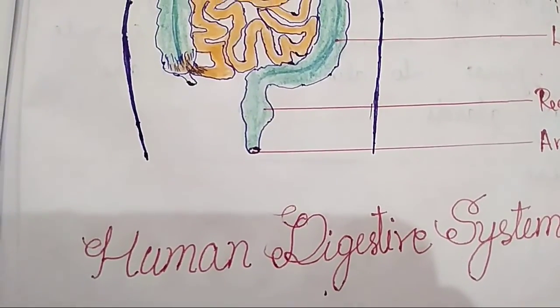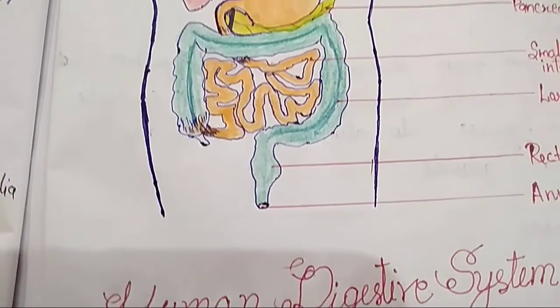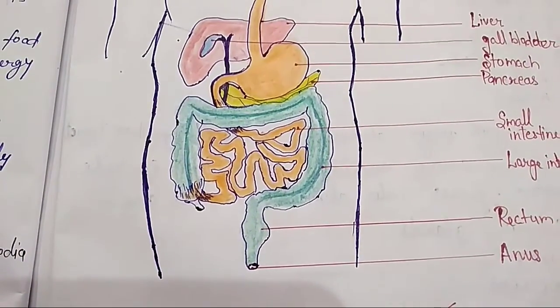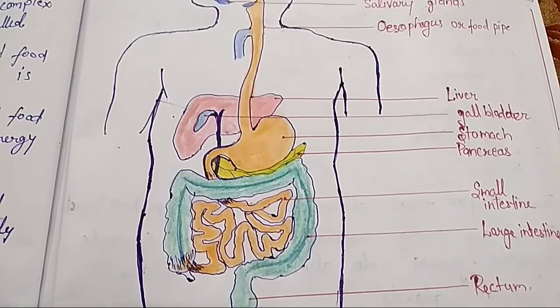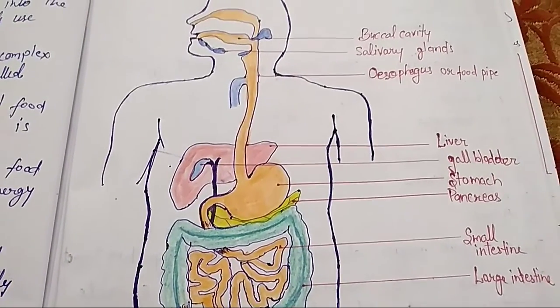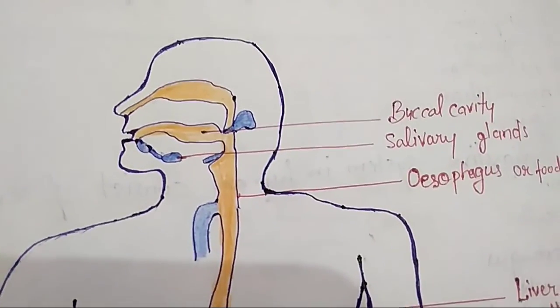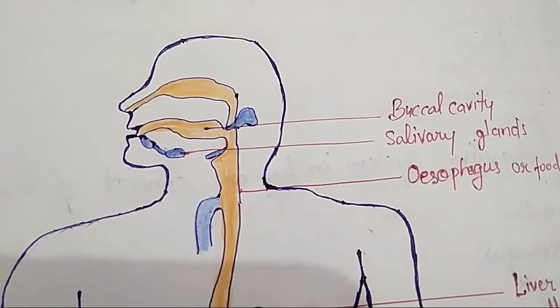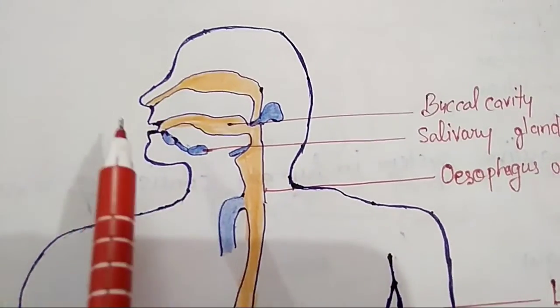Here you can see the human digestive system diagram. Here you can see the digestive tract or alimentary canal that starts from the mouth.